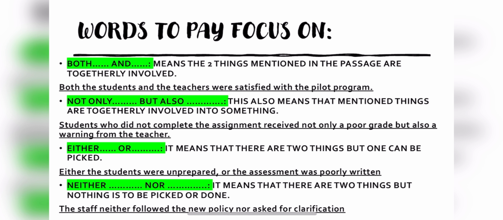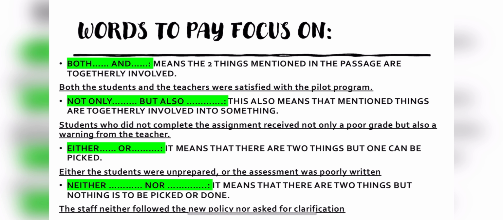Our first section is words to pay focus on. The first one is both dash and dash. It means the two things mentioned in the passage are togetherly involved. Both dash and dash का मतलब होता है ये भी और ये भी दोनों.